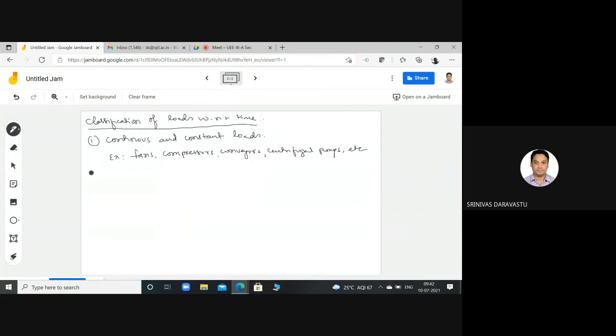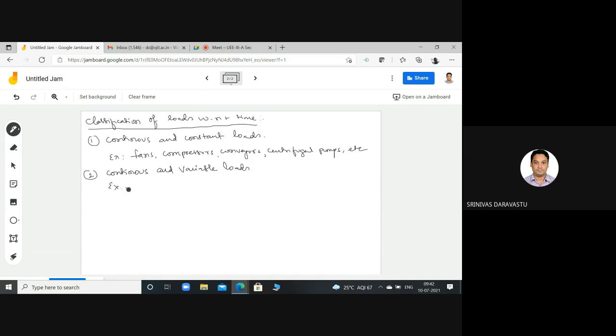And second type is continuous and variable loads. The load on the motor operates repetitively for a long duration of time but varies continuously over a period. That is called continuous and variable loads.